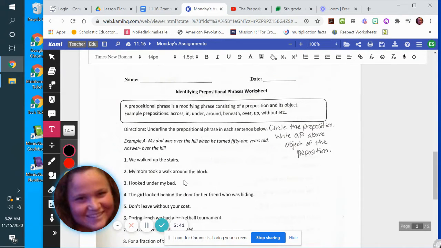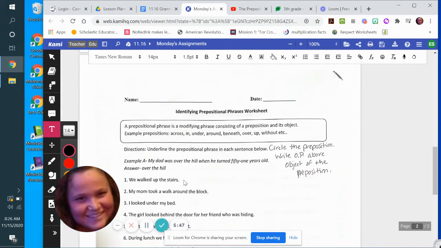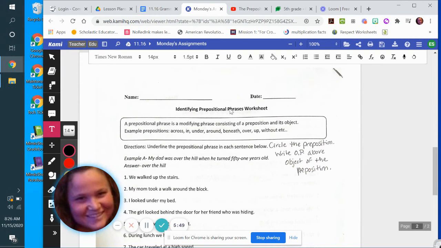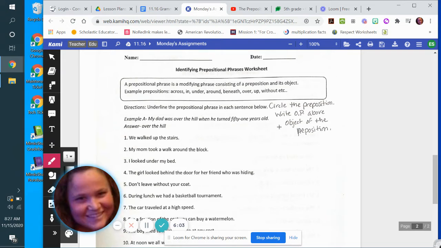All right, so once we get that done, then we are moving. Please don't be that kid that only does the first page. Scroll down. You're doing identifying prepositional phrases worksheet as well. And then it says here, circle the preposition, write OP above the object of the preposition. And remember last time we talked about the object being the noun or the pronoun.